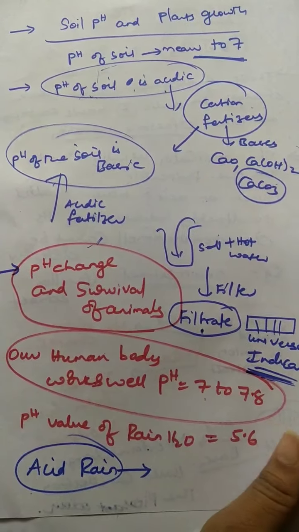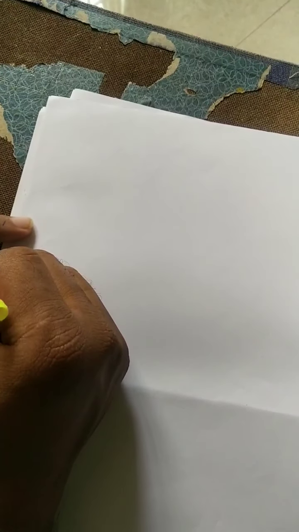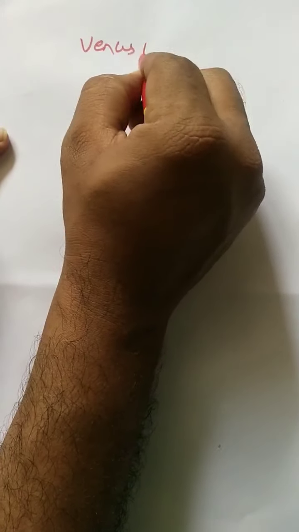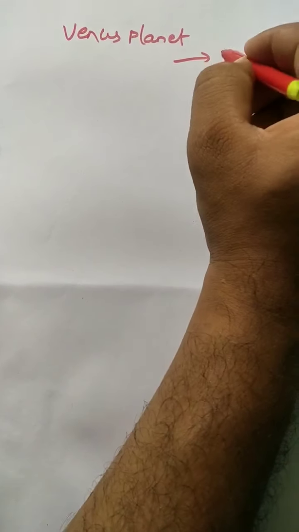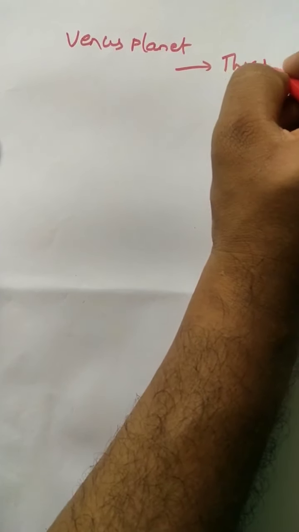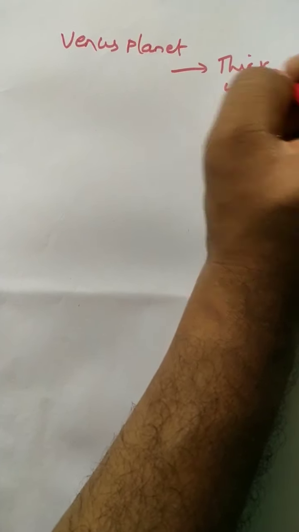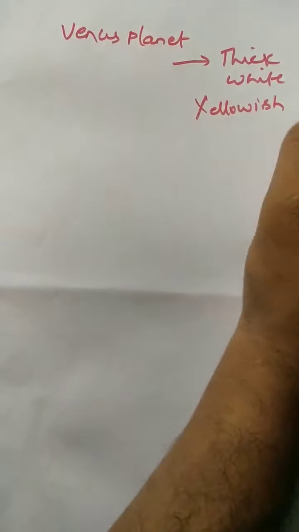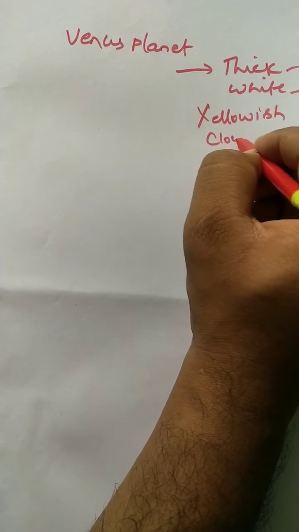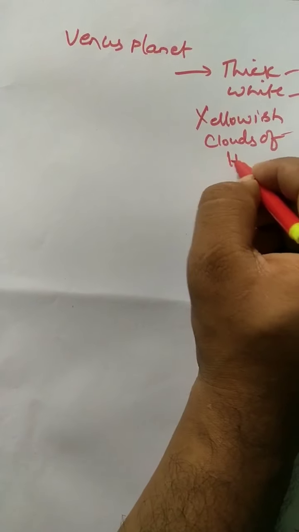That is the conclusion. And students, the pH value will also affect the atmosphere. Generally the planets, like the atmosphere of Venus. See, this Venus planet is made up of thick white yellowish clouds of sulfuric acid.